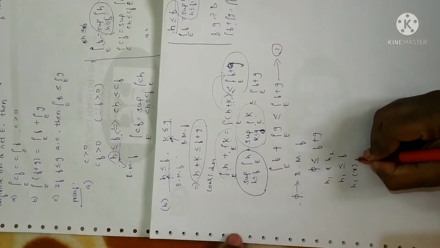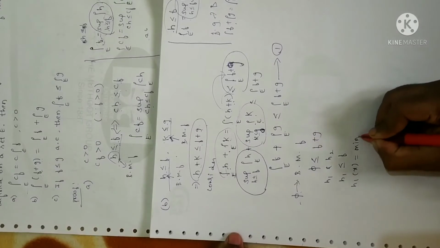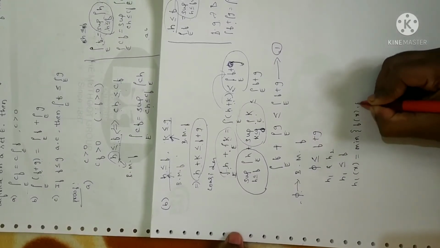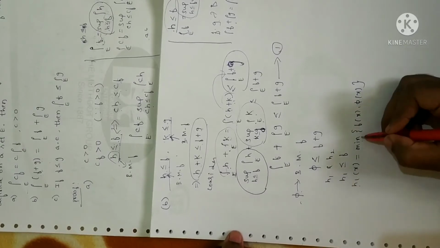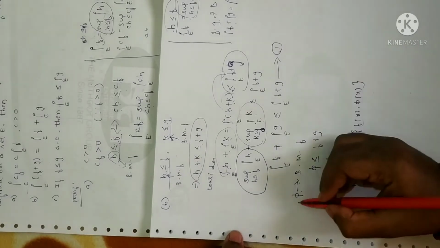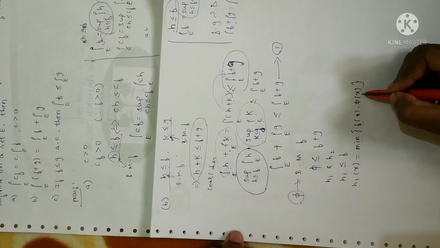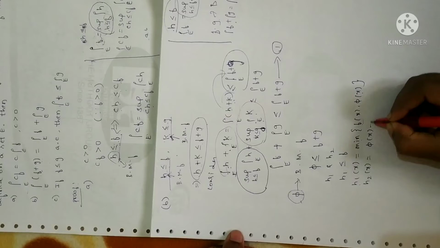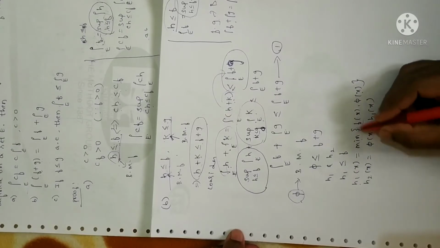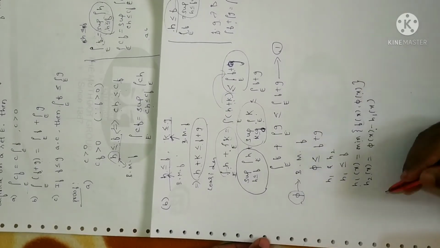So h1 of x will be the minimum of f of x and pi of x. In the sense, I have chosen a function h1 consisting of minimum values of the function f and the function pi. And h2 of x will be pi of x minus h1 of x, the remaining values, let me take that as h2.